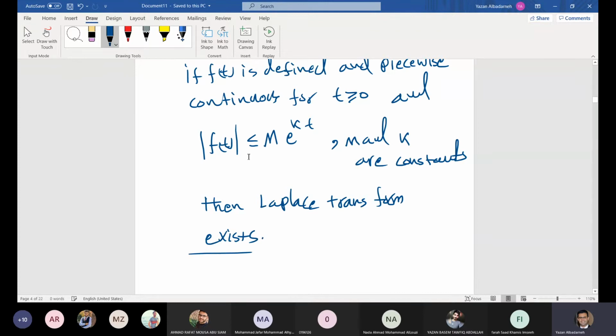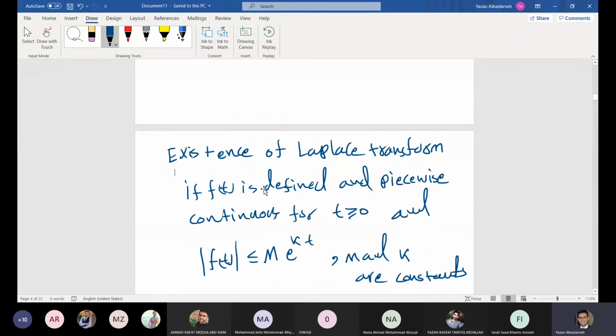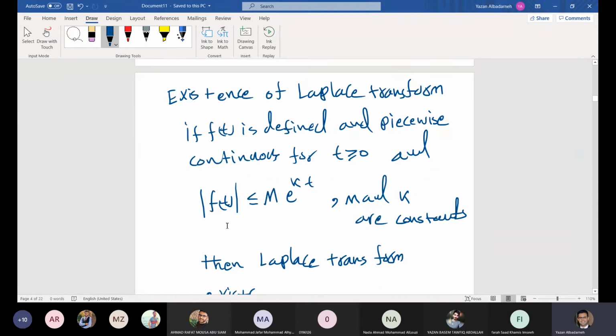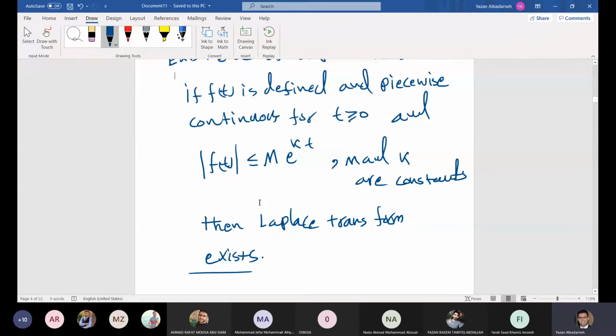Okay, so this theorem says the following. If f of t is defined and piecewise continuous for t greater than 0, and this condition is satisfied, the absolute value of f of t is always upper bounded by M e to the power kt, for M and k constants, then the Laplace transform exists. Again, this is sufficient but not necessary.